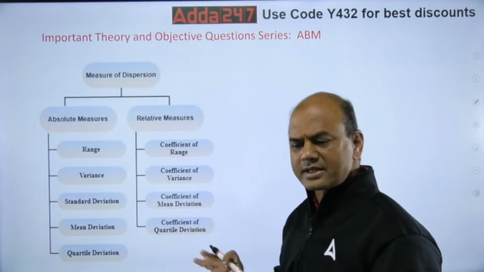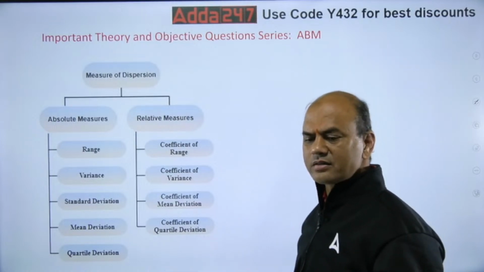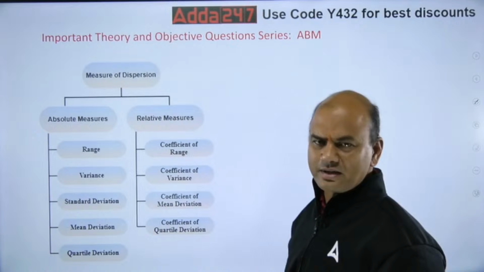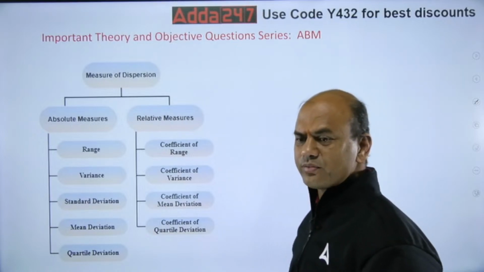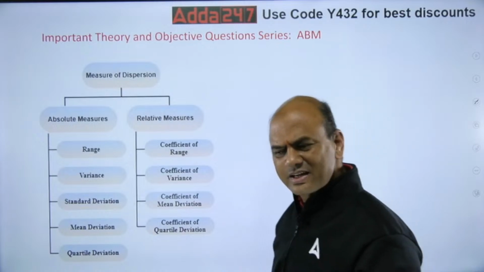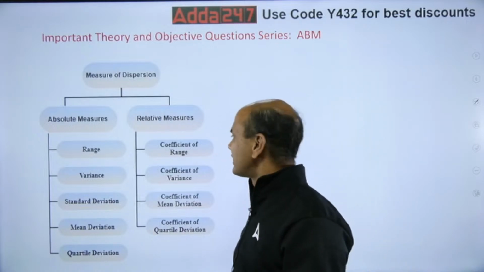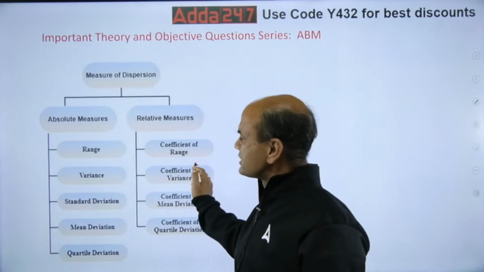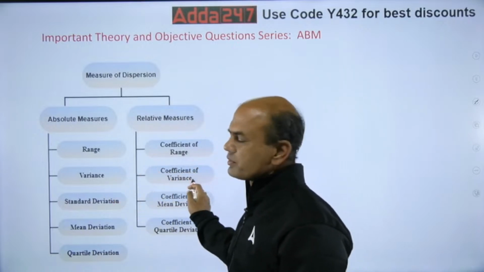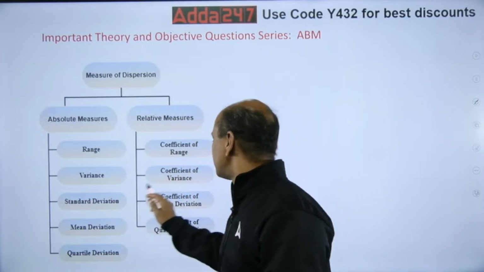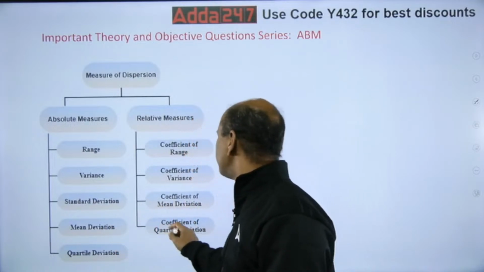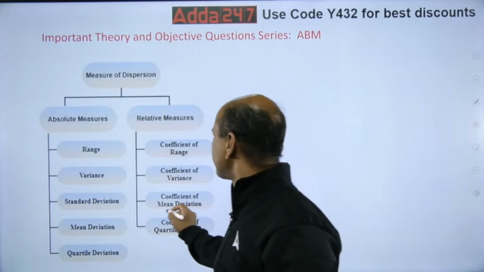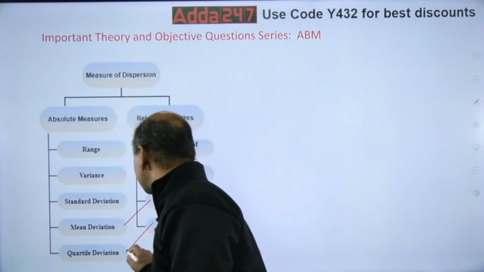4, 4, 4, 4, 4 here, no 5 are there, 5, 4. Okay, 4 here, 5 here, 4 here. Okay, 5, 4. And all are related. Look at this. Range, coefficient of range. Variance, coefficient of variance. Standard deviation, coefficient of mean deviation. This mean deviation, then coefficient of quartile deviation. So this is over here, this is over here.